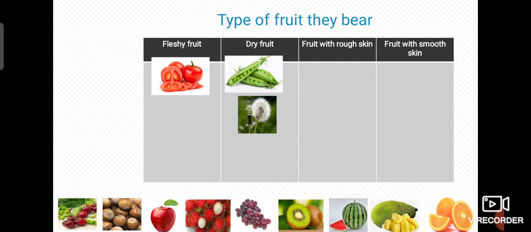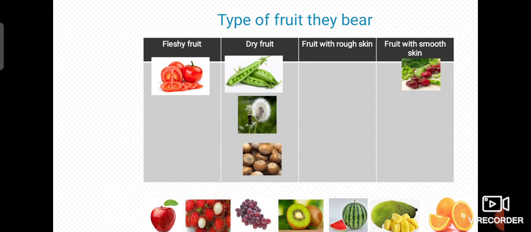What about cherries? Cherries go to the fruit with smooth skin. Then hazelnut goes to the dry fruit. What about apple? Yes, it has a smooth skin.